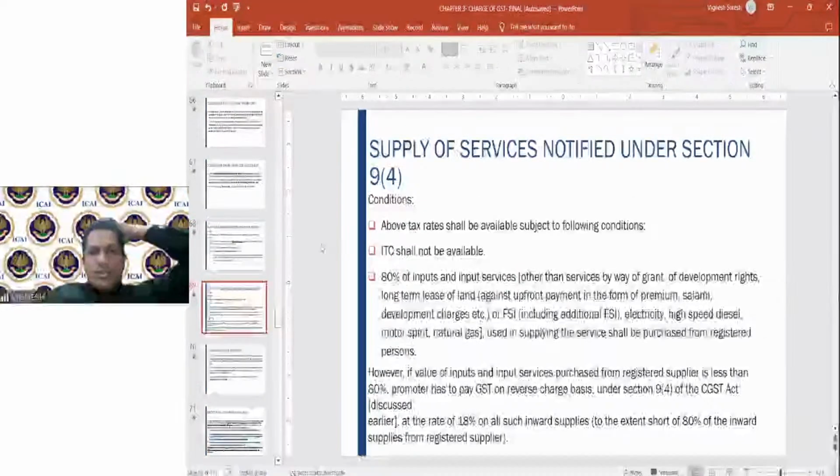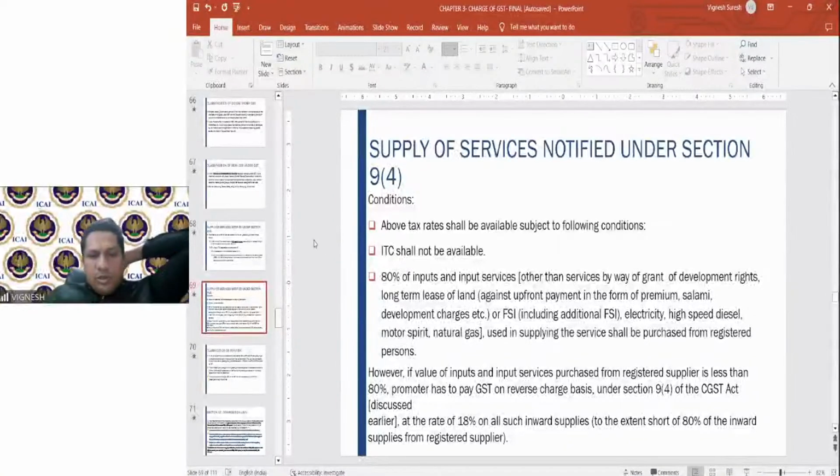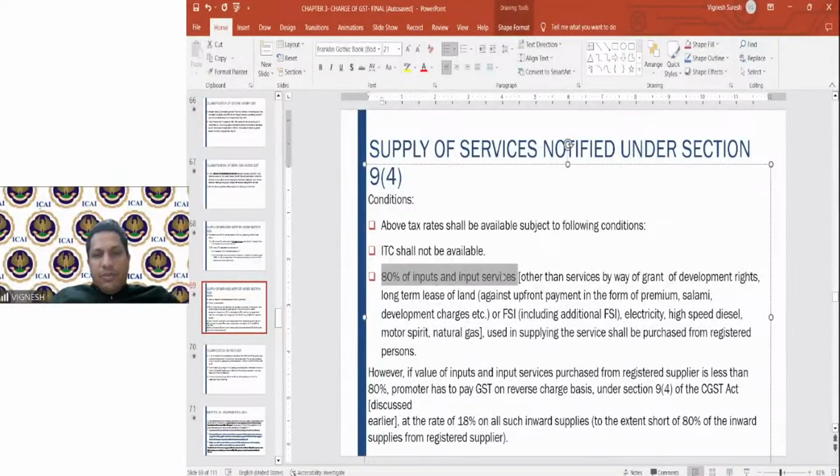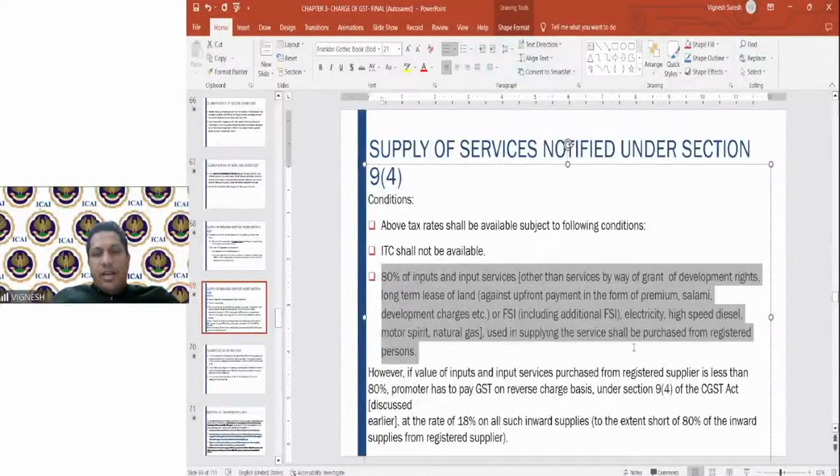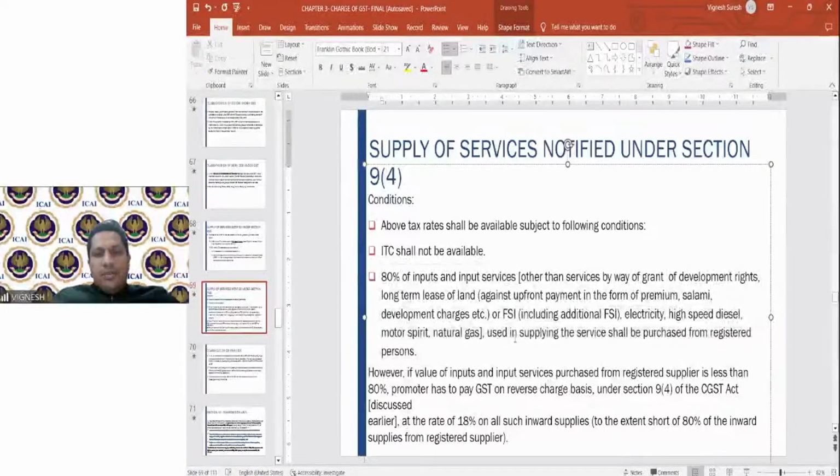Now, what does the rule say? This is the most important point here. In case of the real estate sector, 80% of inputs and input services, other than services by way of grant of development rights, long-term lease of land, salami development charges or FSI, used in supplying the service shall be purchased from registered persons. That means what? 80% of inputs or input services.